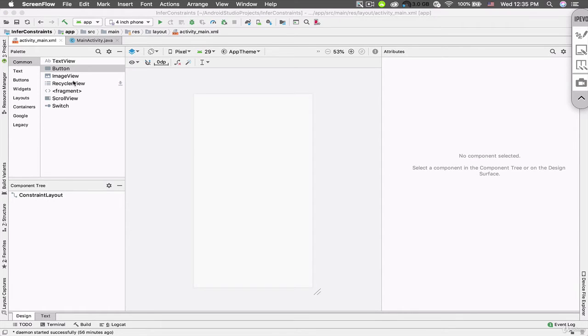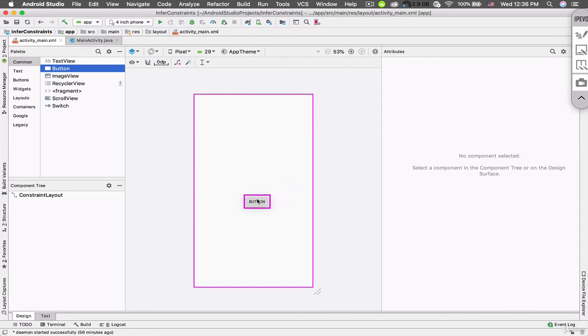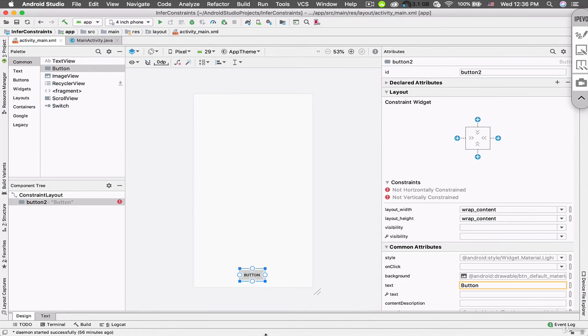So let's drag a button from this palette section to our layout. So just drag the button here and you can see that on constraint layout, you can drop the view anywhere on the screen. So this is another great advantage of using a constraint layout. So for example, I want to put it here. Notice that I want the button to be at the bottom, and here, this is actually center horizontal. I just drop it here, right?